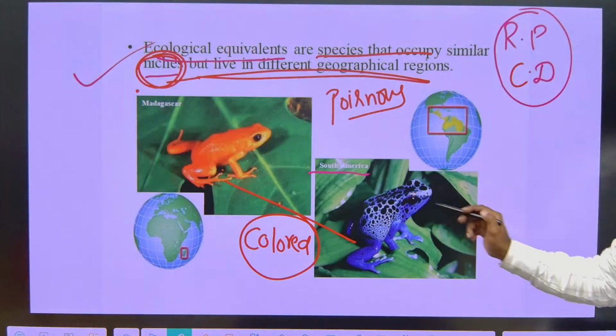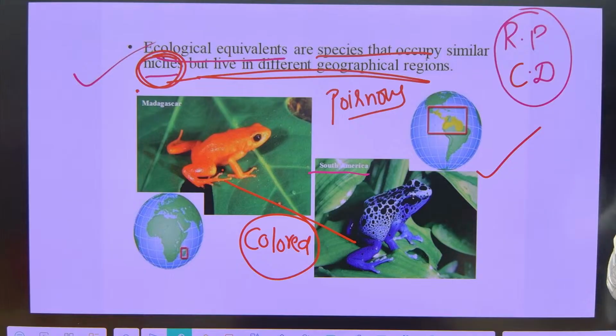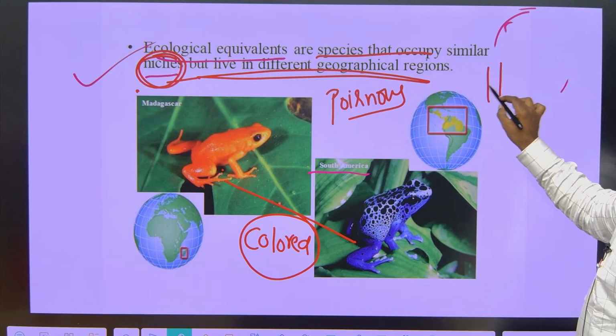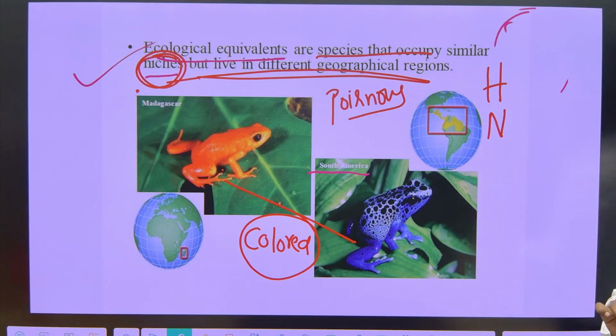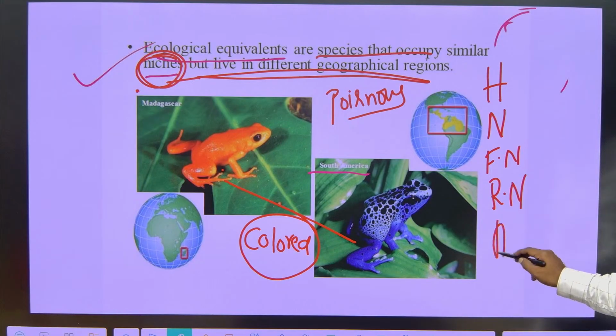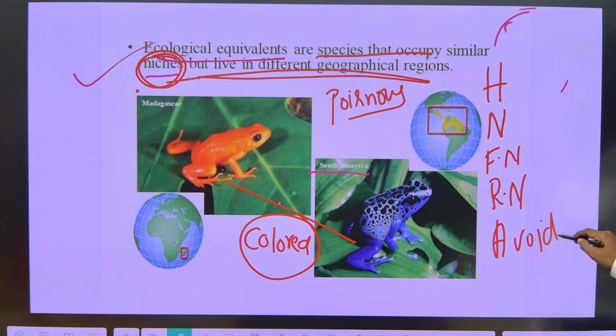So far, whatever we discussed is the very simple theoretical part. We understand the definition of habitat, the definition of niche, fundamental niche and realized niche. And we also understand how species avoid competition in nature by splitting their resources and by changing their character.